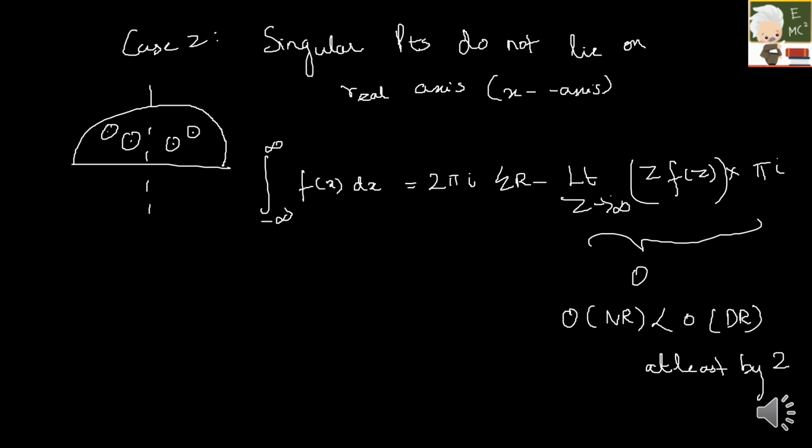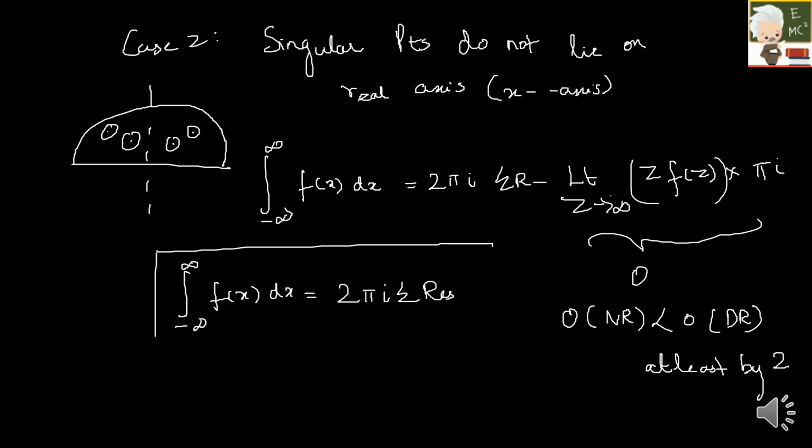Finally, integral from minus infinity to plus infinity of f of x dx is equal to 2 pi I into summation of residues. For the previous case, where your singular points lie on the x-axis, it was pi I. Here, because it does not lie on the x-axis, the real axis, it is 2 pi I. Let us solve a few examples.